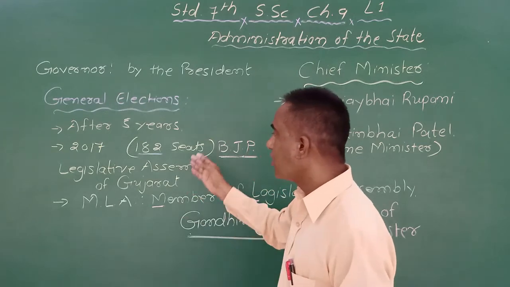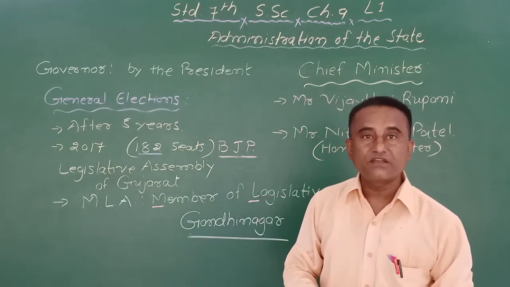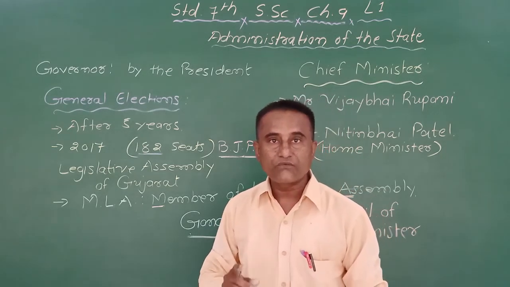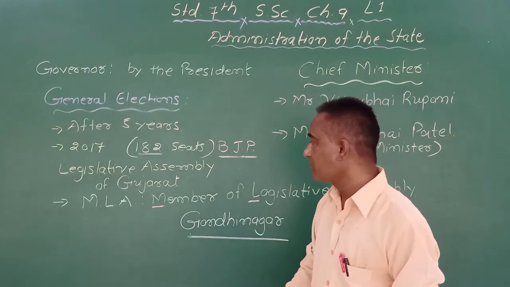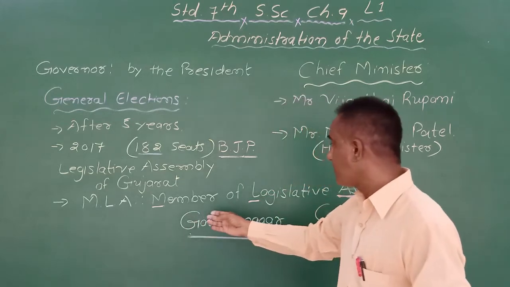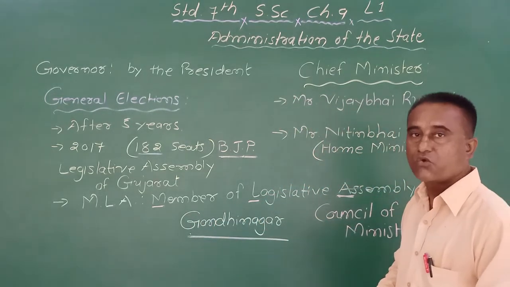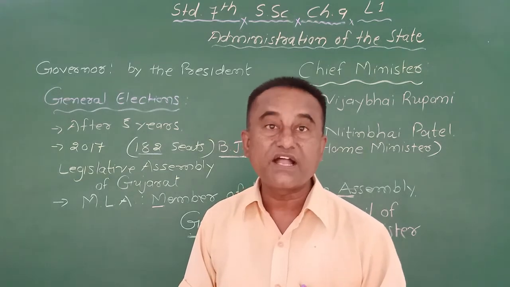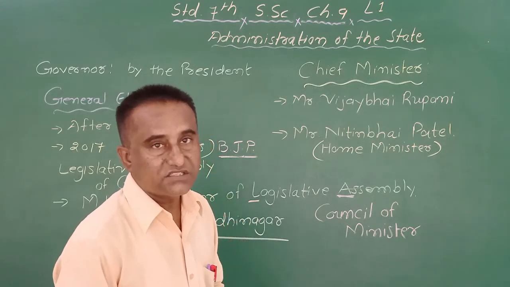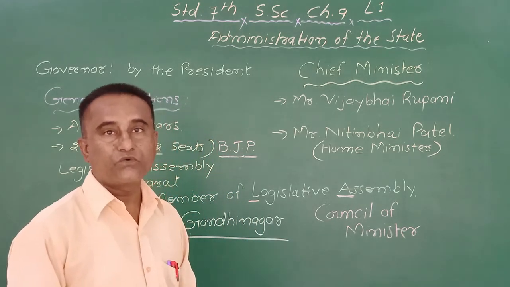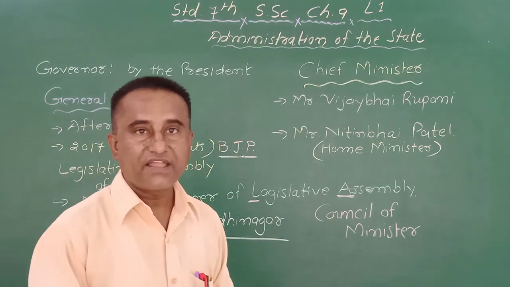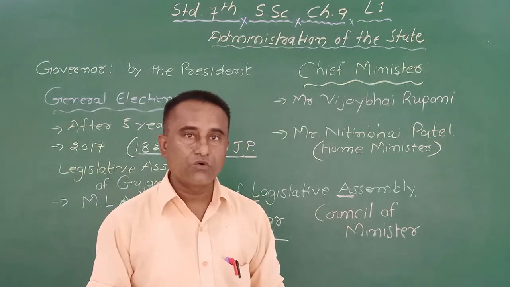Got it? So how many seats are there in the Gujarat assembly? 182 seats are there in the legislative assembly of Gujarat. Third thing, what is the full form of MLA? The full form of MLA is Member of Legislative Assembly. Where is the Legislative Assembly? In Gujarati we say Vidhan Sabha. The Legislative Assembly of Gujarat is situated in Gandhinagar. Okay, got it? So here I have explained this much. Next time I will explain more. Thank you.